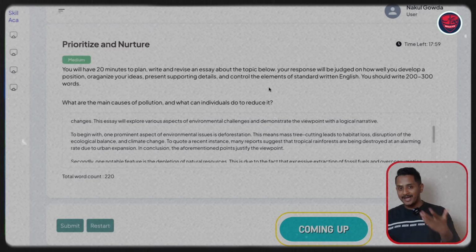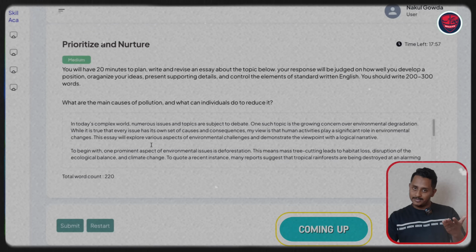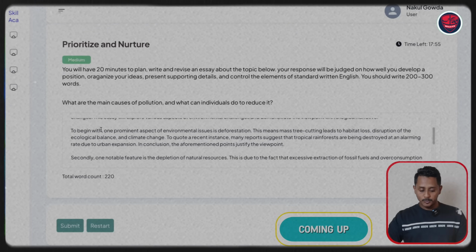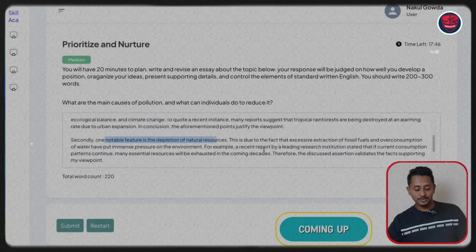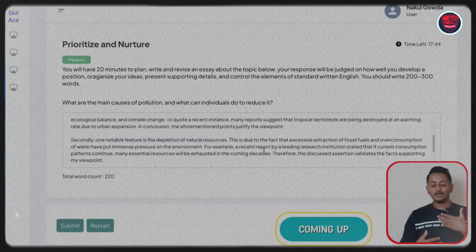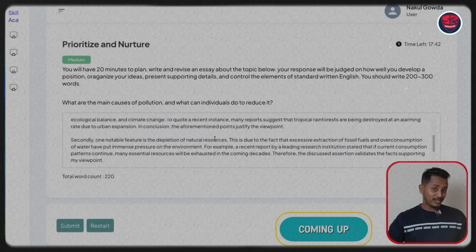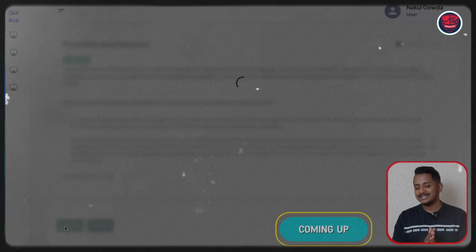So let's see what AI does. So this is the answer. The essay answer has already been copy pasted. To begin with, one prominent aspect of environmental issues is deforestation. Deforestation is the reason. And secondly, one notable feature is depletion of natural resources. Basically, the essay is talking only about the pollution and not what individuals can do. So let's click submit and see what it gives.